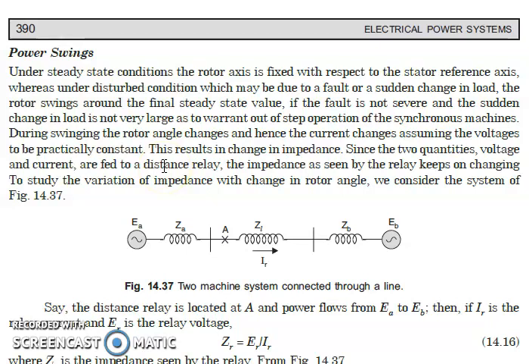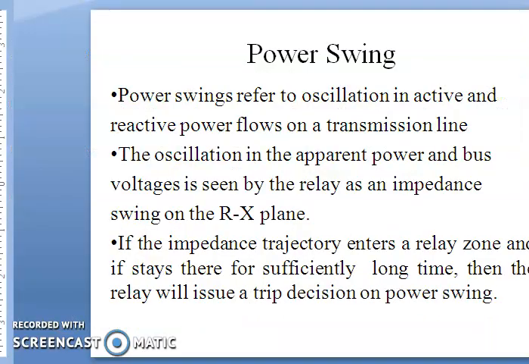This results in the change in impedance. If there is a change in current and voltage remains fixed, then this will result in a change in impedance. Now since the two quantities voltage and current are fed to the distance relay, the impedance seen by the relay keeps on changing. Because of this change in impedance, if the characteristic enters into the relay zone, the relay will operate because of the change in rotor angle. Now we will see how the rotor angle swings.